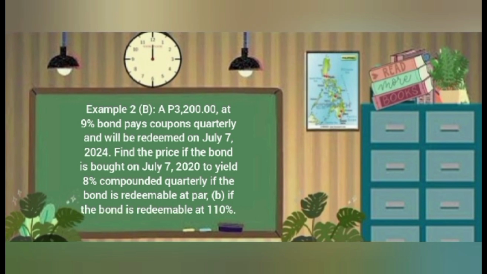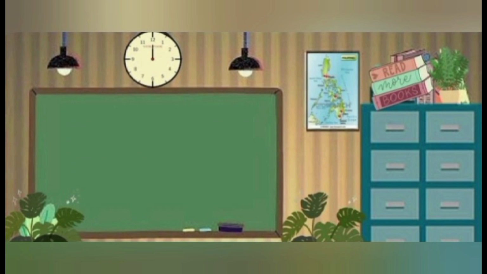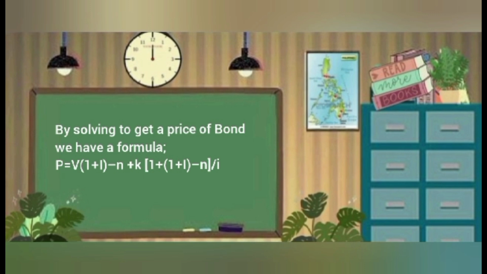For example number 2B, a bond of 3,200 at 9% with coupon paid quarterly is to be redeemed on July 7, 2024. Find the price if the bond is bought on July 7, 2020 to yield 8% compounded quarterly, if the bond is redeemed at par, and if the bond is redeemed at 110%. So by solving, we have the formula to get the price of a bond.